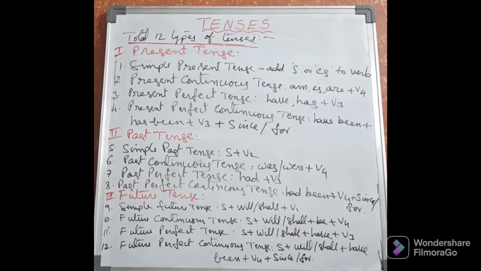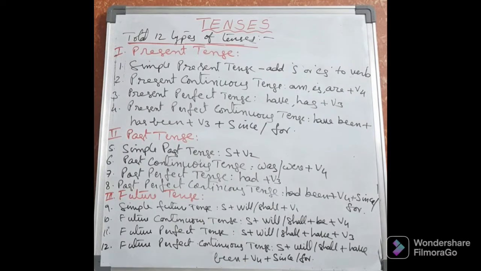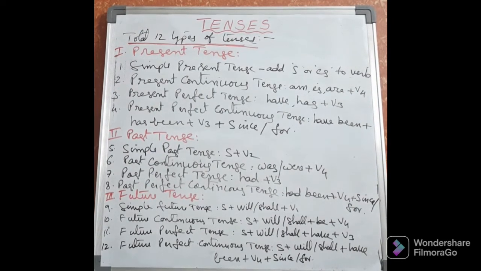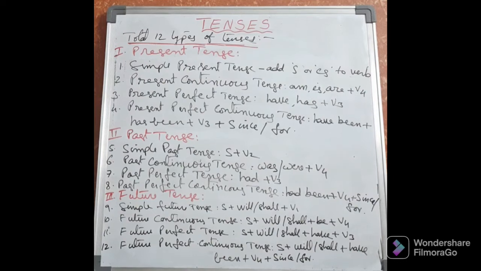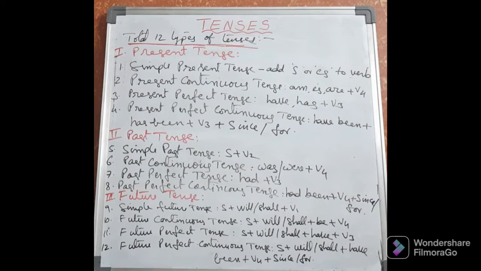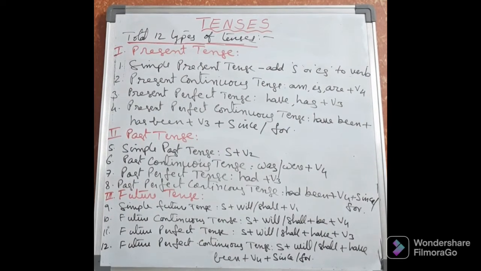Next, present continuous tense. In present continuous tense, we have to take the helping verbs am, is, are plus V4. These V1 and V4 and V3, I am using these verb forms. What are those? I already explained in the parts of speech in verbs. You can go back to my videos and you can understand there what the verb forms are. Three and four types of verb forms are there. Already I explained. You can see that verbs video.